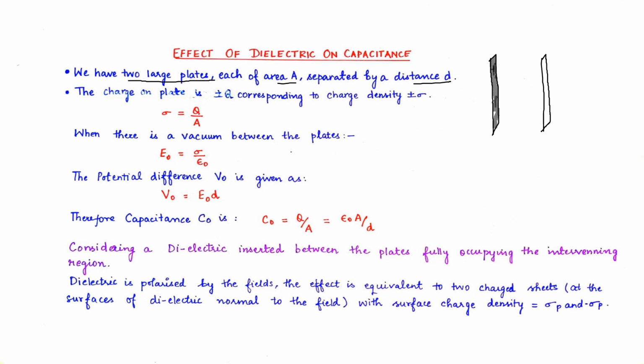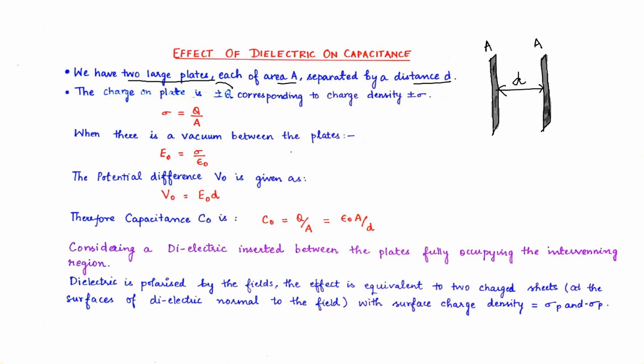So these are the two plates, and the area of this plate is given as A, and the distance separating them is d.